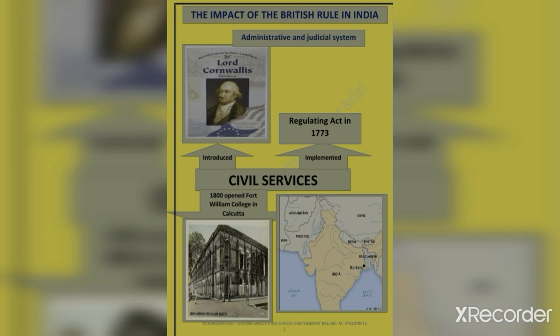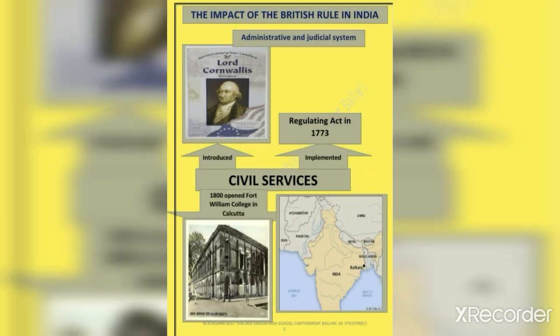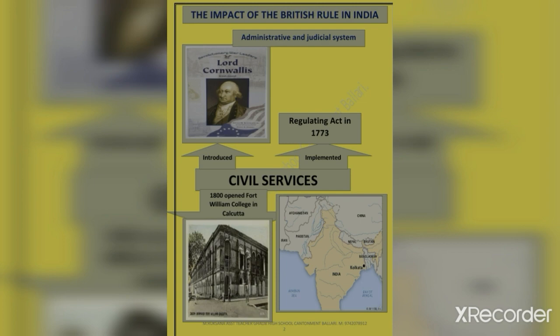Let us move with the intro. The British East India Company fulfilled its commercial needs in the beginning as a trade company. After getting India under control by employing various clever means, the British thought of strengthening their hold over India permanently.